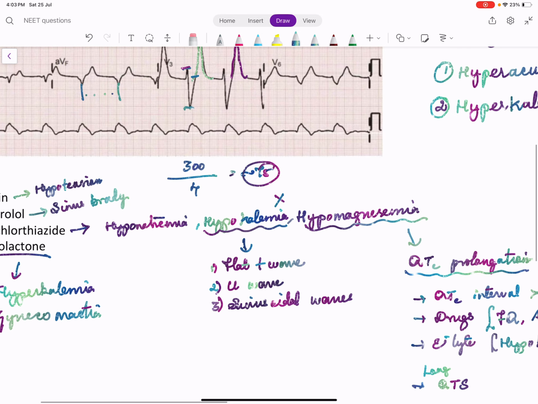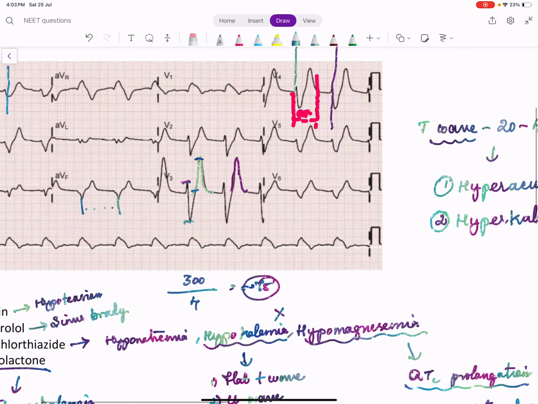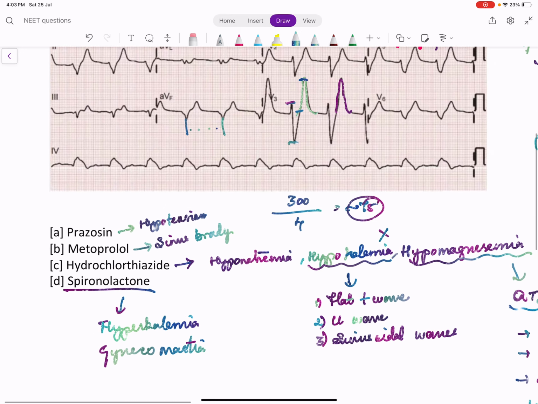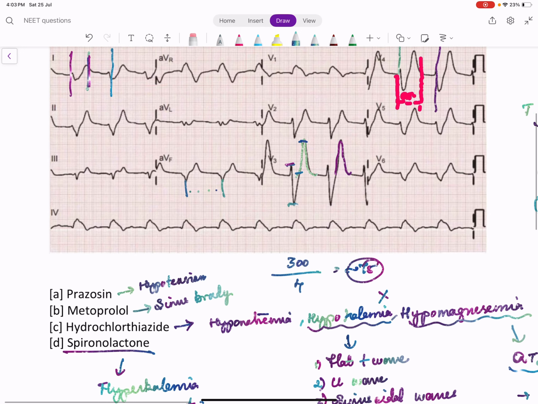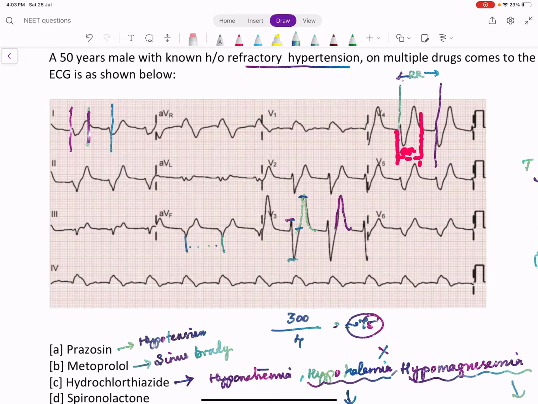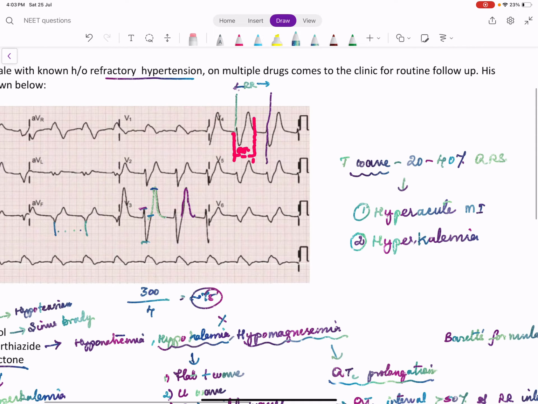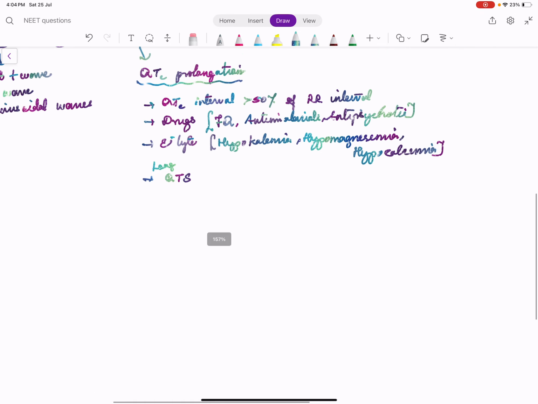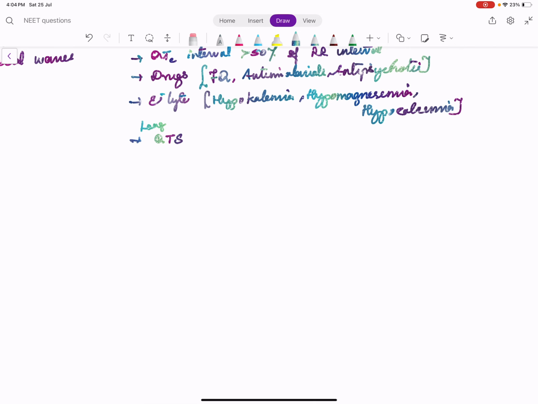Hydrochlorothiazide will cause hypokalemia, hypomagnesemia. So it has to cause flat T wave, but T wave is very prominent. Spironolactone has to cause hyperkalemia, which causes tall T wave. Here there are tall T waves. So like that you can match and try to answer even if you don't know the ECG or if you get tensed with the ECG.